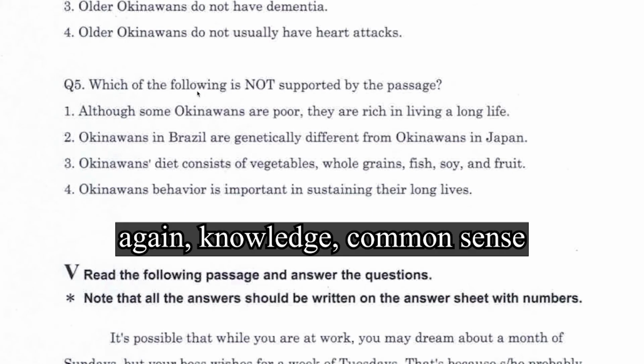Number 5. Which of the following is not supported by the passage? 1. Although some Okinawans are poor, they are rich in living a long life, which sounds true. 2. Okinawans in Brazil are genetically different from Okinawans in Japan. I don't think so. So number 2 is probably the answer, but let's keep reading. 3. Okinawans' diet consists of vegetables, whole grains, fish, soy, and fruit. This was mentioned in the passage, so this is true. 4. Okinawans' behavior is important in sustaining their long lives, which is obviously true, so number 2 must be the correct answer.